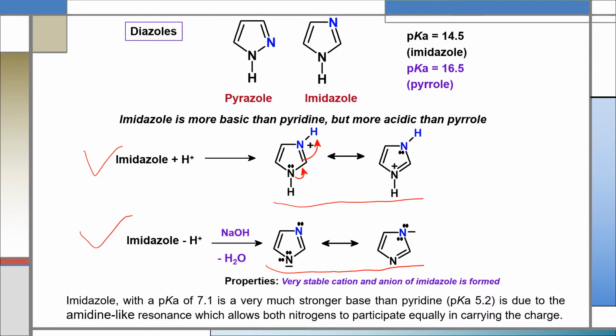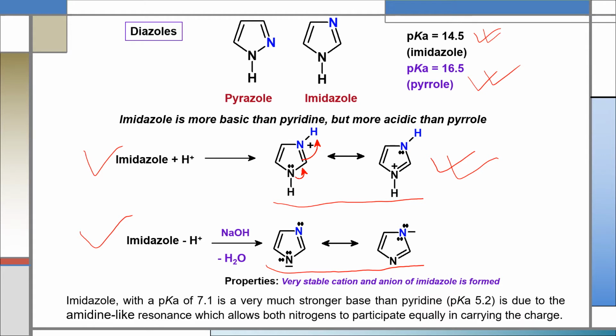Imidazole with a pKa of 7.1 is a much stronger base than pyridine, due to the amidine-like resonance which allows both nitrogens to participate equally in carrying the charge. Similarly, imidazole with a pKa of 14.5 is an acid and donates a proton, and it is more acidic than pyrrole.